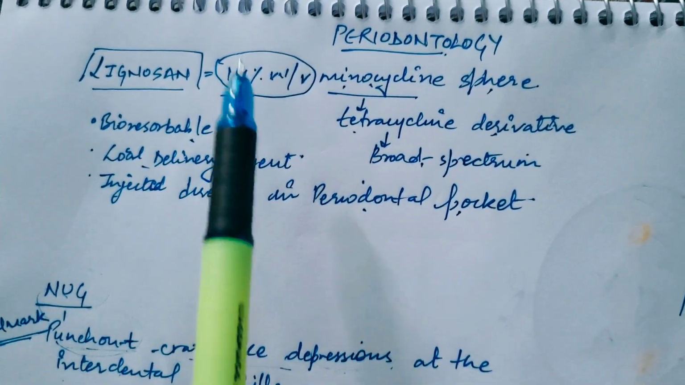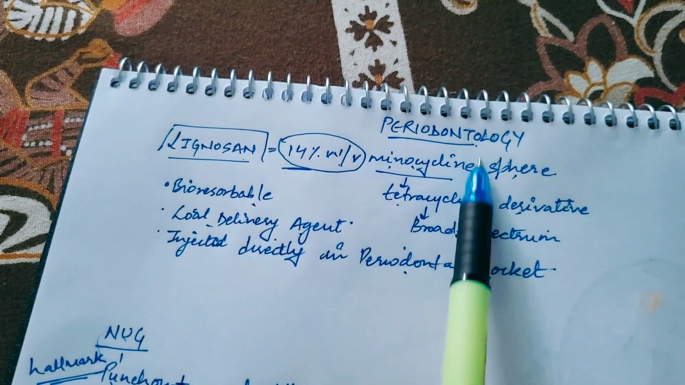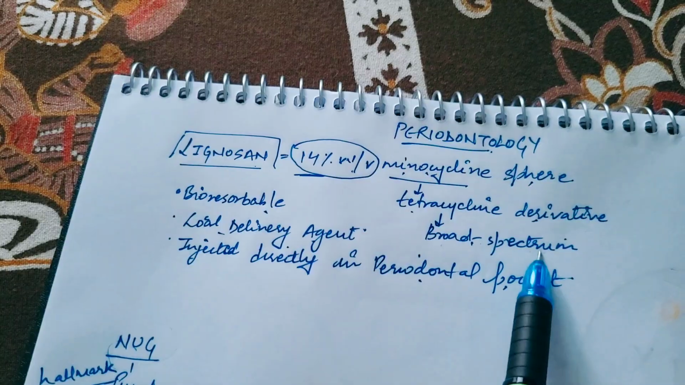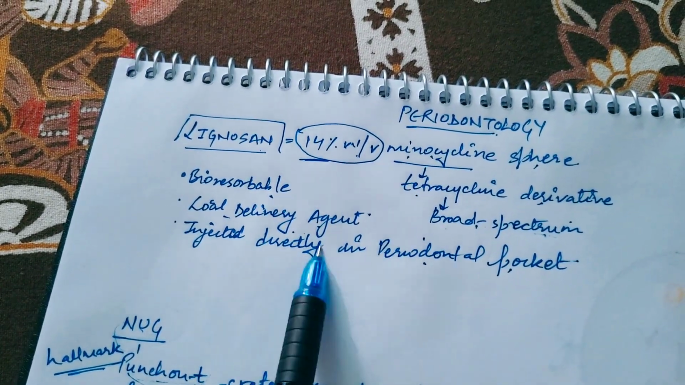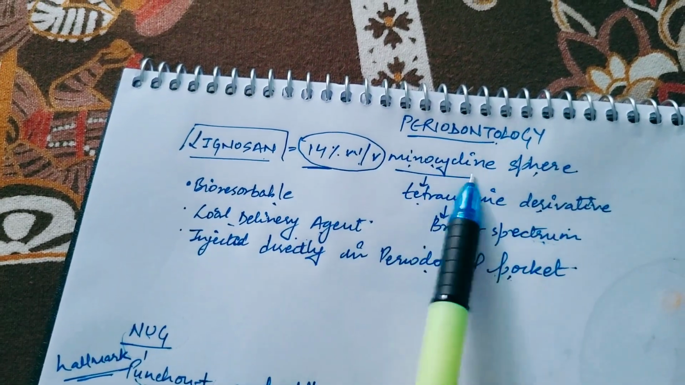So first comes the Lignosan. Lignosan is 40% weight by volume minocycline microspheres. Minocycline is a tetracycline derivative, which is a broad spectrum antibiotic. It is a bioresorbable local delivery agent and injected directly into the periodontal pocket. So Lignosan is 14% weight by volume minocycline microsphere.